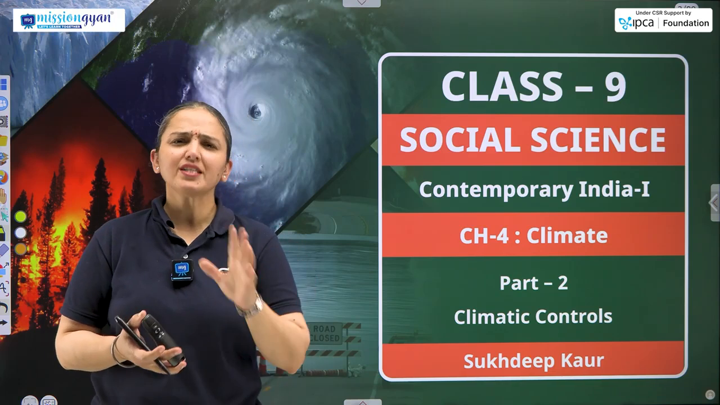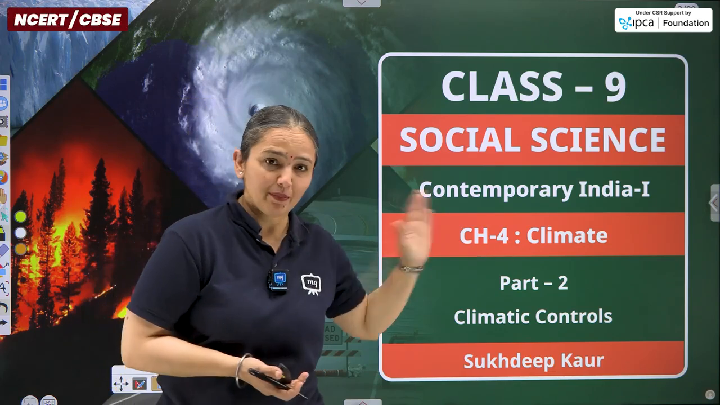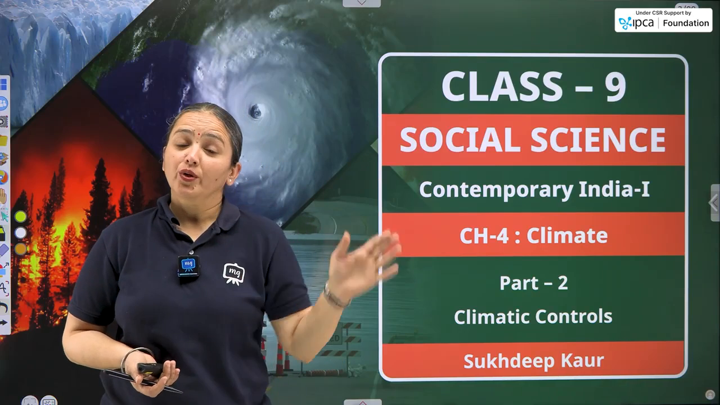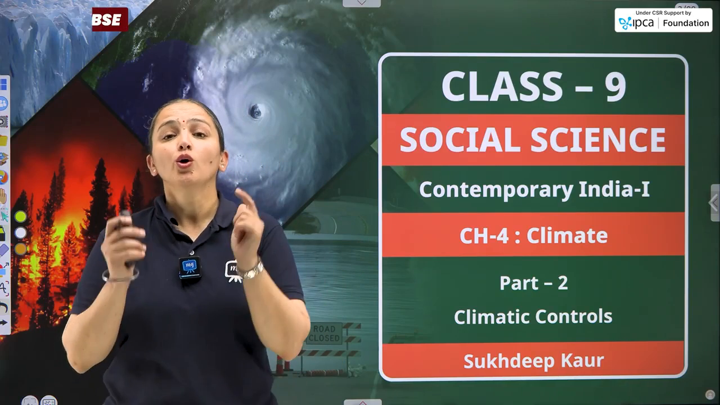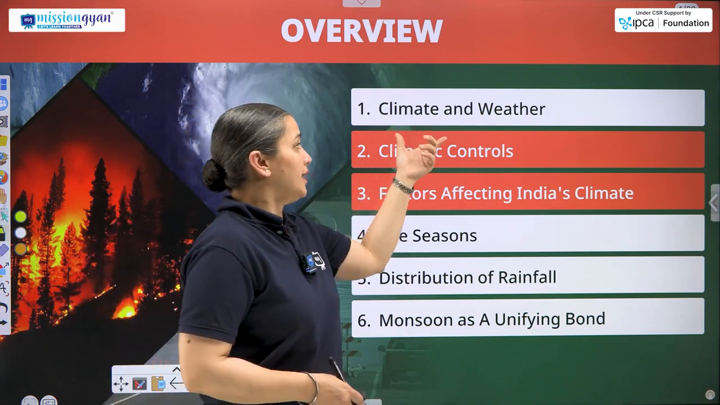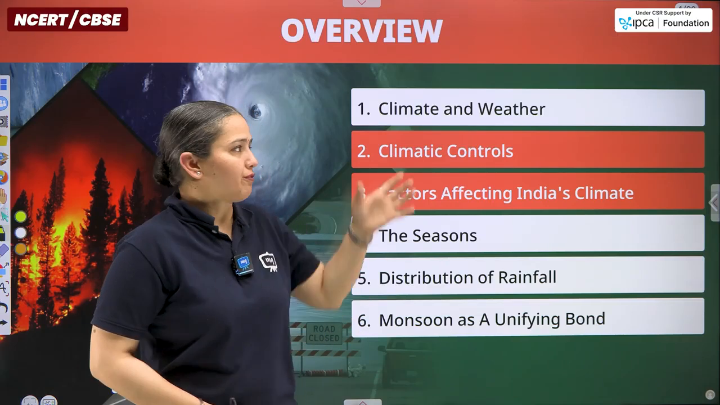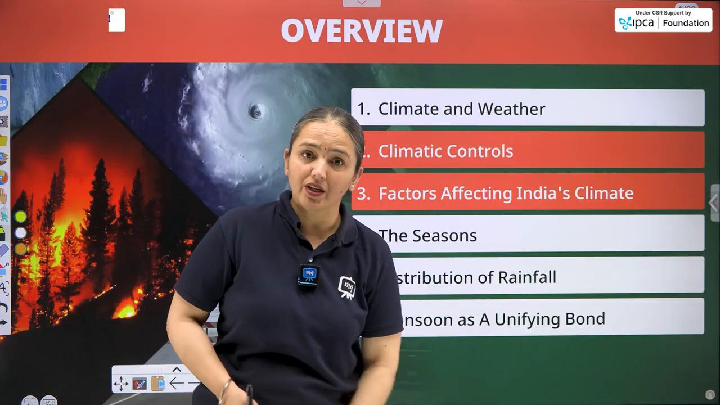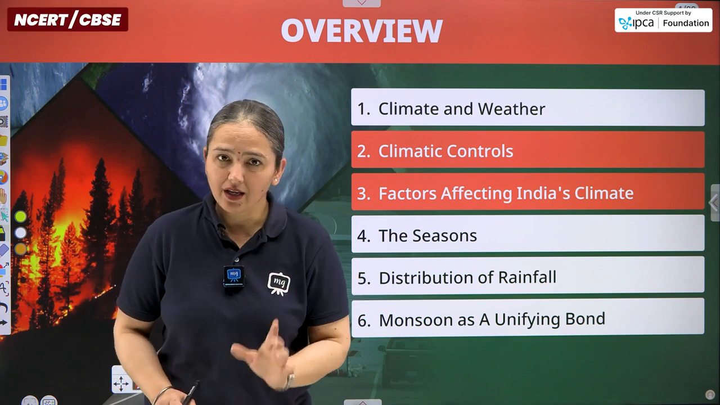We have recently started chapter number 4, which is entirely about the climate itself. And in our first class, prior to this one, we discussed the first topic from our chapter, which was entirely about the differentiation and identification of climatic and weather conditions of a place, of any region, of an area.